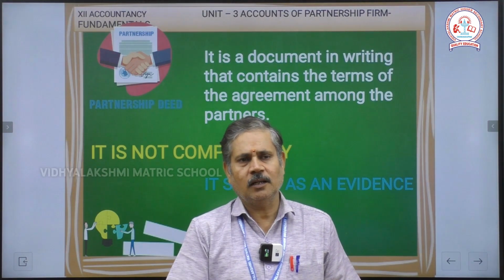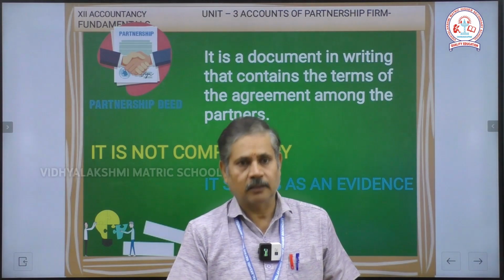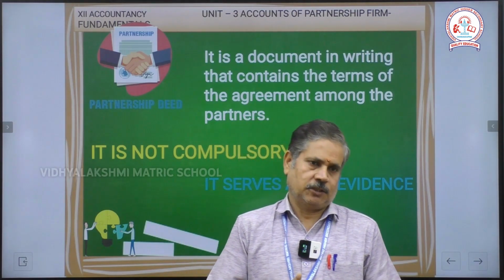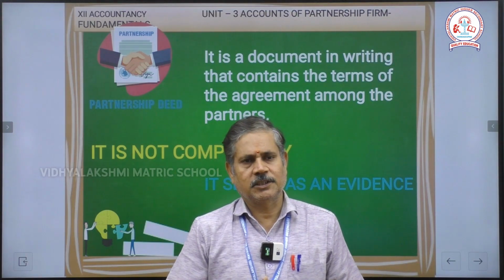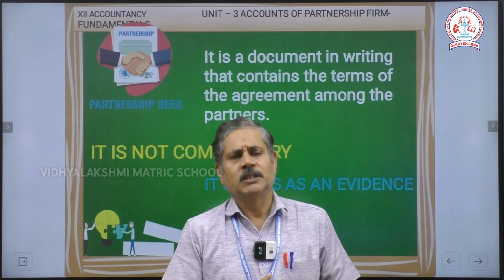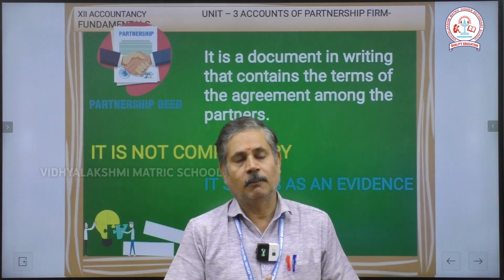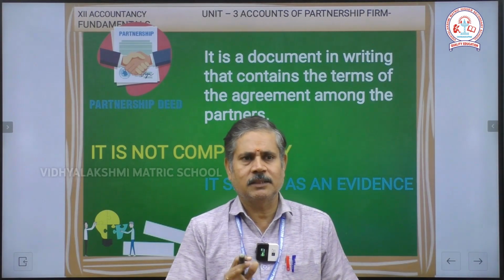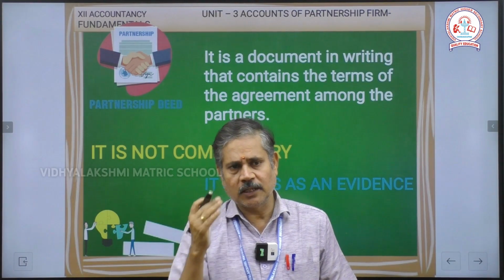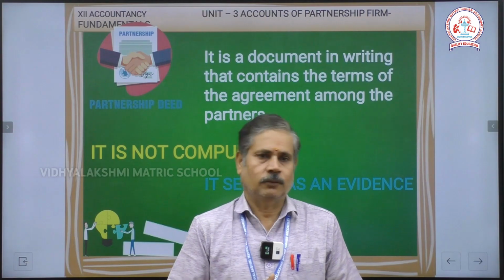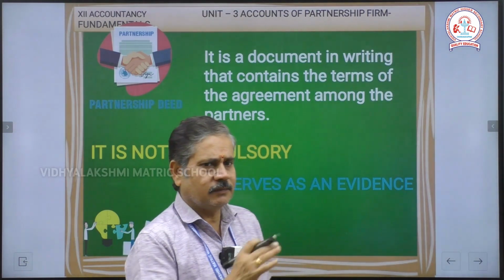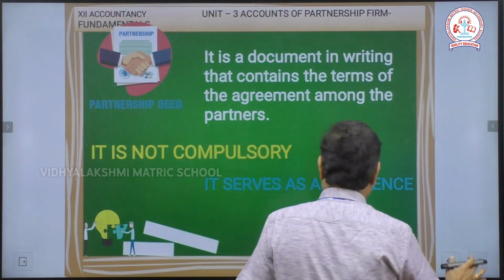It is also called a partnership deed or articles of partnership. But generally it is not compulsory, it is optional. Partnership business does not need to be registered. But if you are registered, you must follow the rules and regulations of the Partnership Act 1932 Section 4. So it serves as evidence.